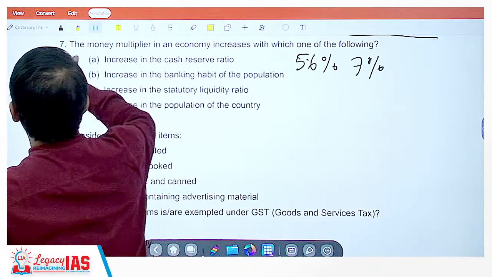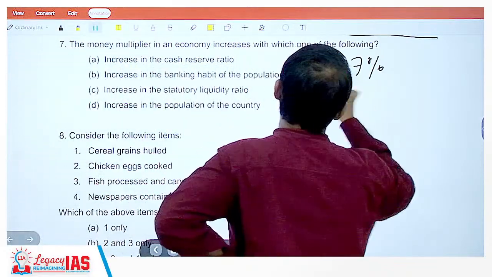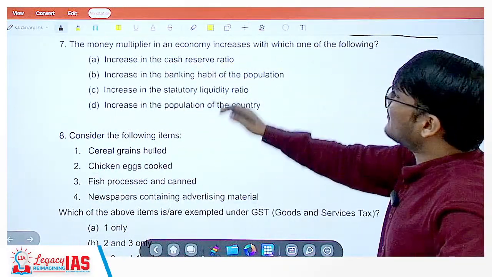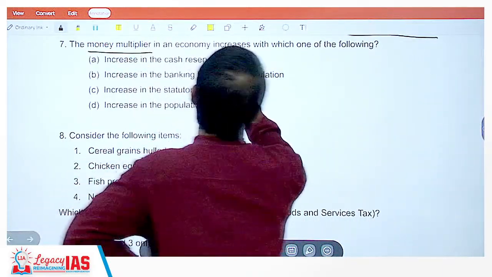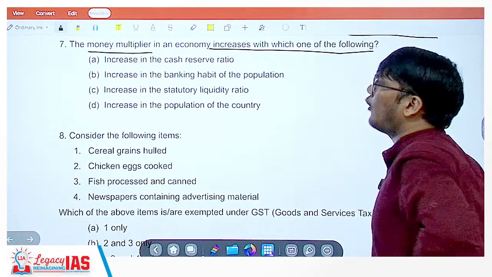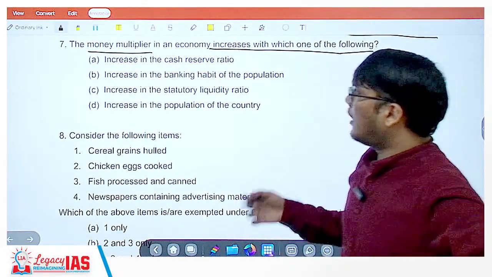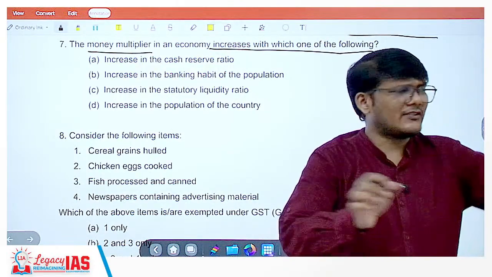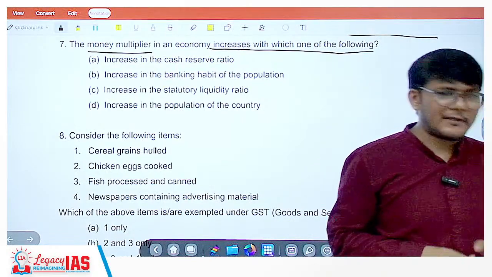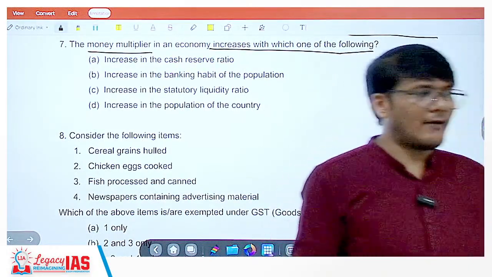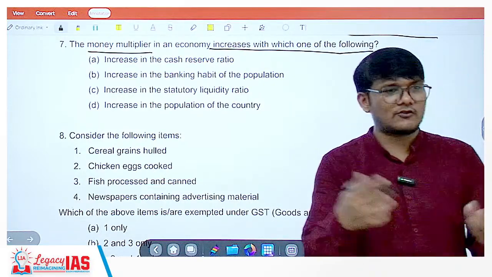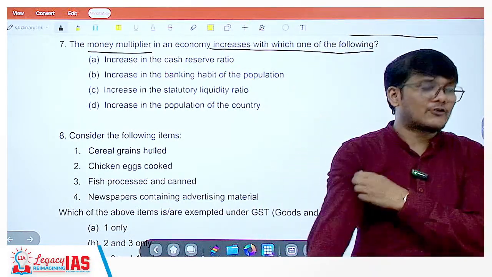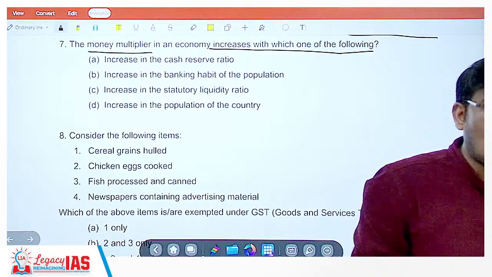Money multiplier effect. Let us understand what money multiplier effect is. First, let's see what the question asks. The money multiplier in an economy increases with which one of the following? Okay. So money multiplier effect, how it works is, let's say I have 100 rupees saved, kept in the safe in my home. Now it's there for 1 year, for example, 2 years, 3 years. I'm not using it. It's not in the economy as such. It is as good as in the economy because I can use it whenever I want, but in all practicality it has not entered the market.